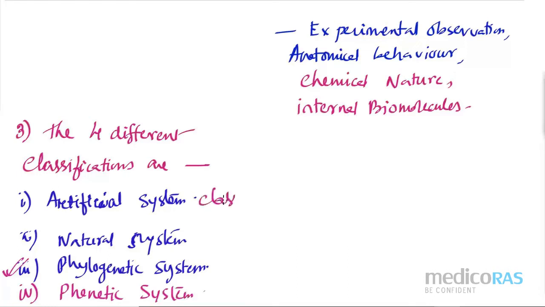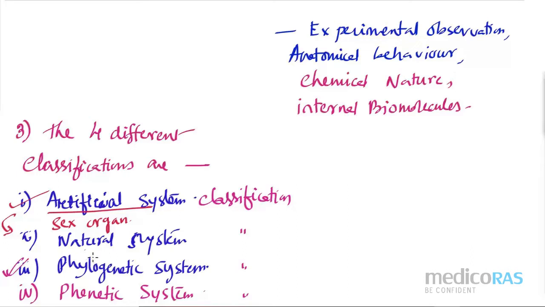So in the artificial system of classification, we are only going to see the sexual behavior. Without seeing the other morphological behavior, it is very, very difficult to identify the organisms, right? And it is the biggest mistake. So after artificial classification was criticized, the natural system of classification was given. Please remember, natural system of classification is one of the most acceptable systems of classification.